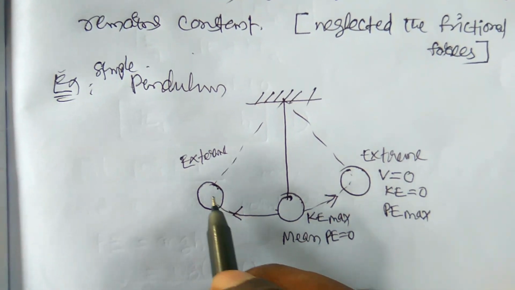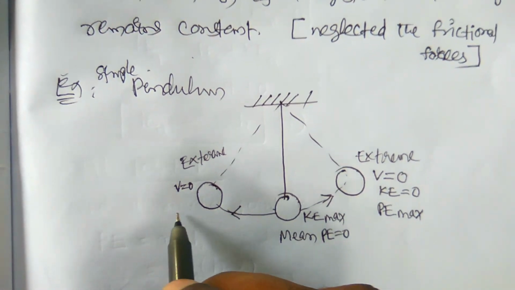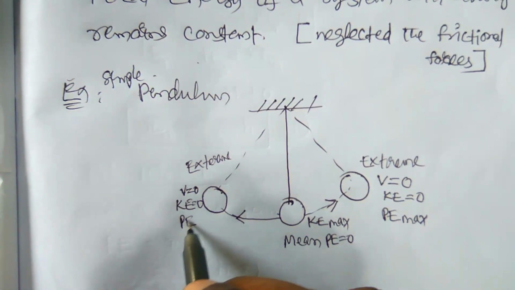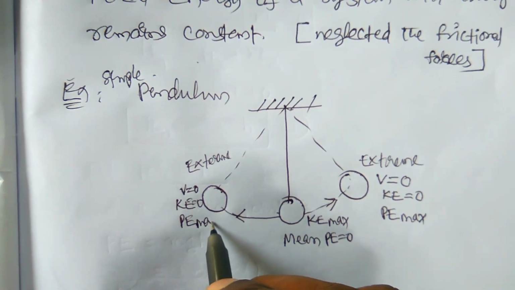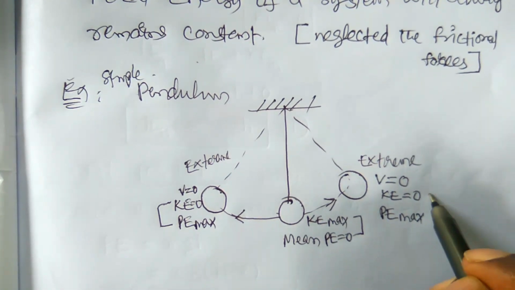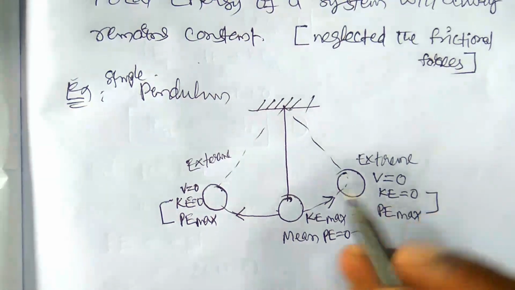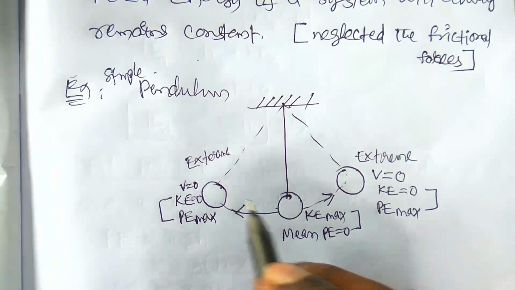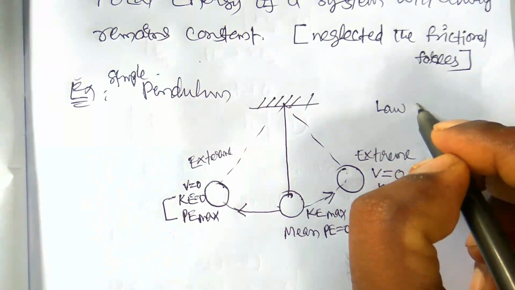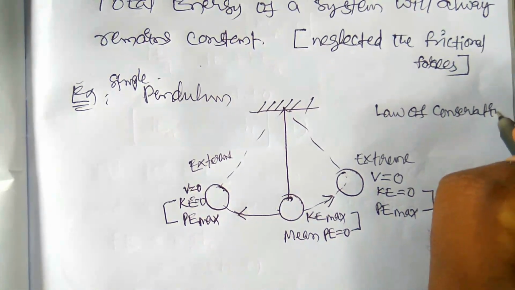In the same way at the extreme on the left side, the velocity of the bob is 0 and it comes back, then the KE will be 0 at this position, and the potential energy at this position is maximum. The total energy at this point and the total energy at this point always remain the same, okay. So similarly, the oscillations of the pendulum obey the law of conservation of energy, okay.